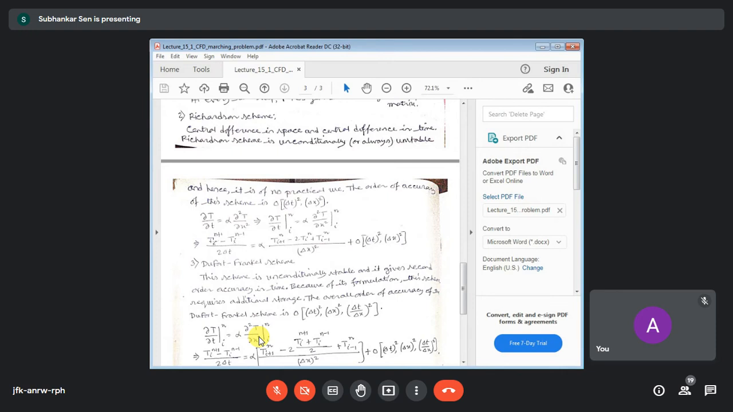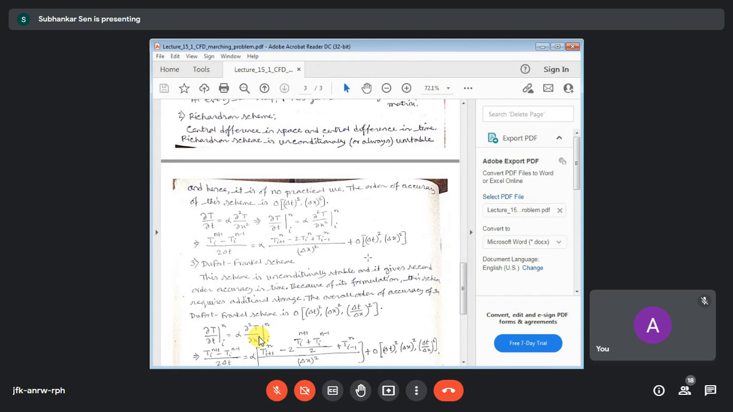If you look into this expression, we have three different time levels, n plus 1, n, and n minus 1. n plus 1 is unknown, n is known, and n minus 1 is known. It means that in this particular equation there is only one unknown, and the other terms are already known. So from one equation you have only one unknown and you can find this temperature. But whatever solutions you get for this temperature are physically meaningless. So you are getting wrong solutions.